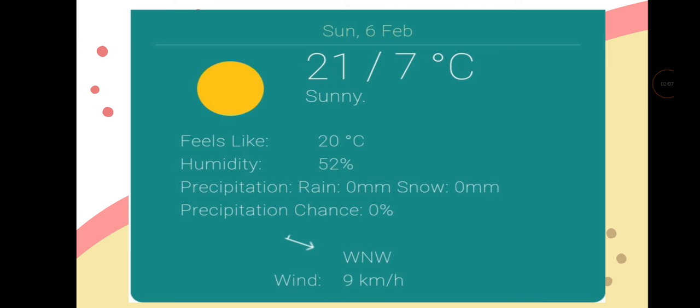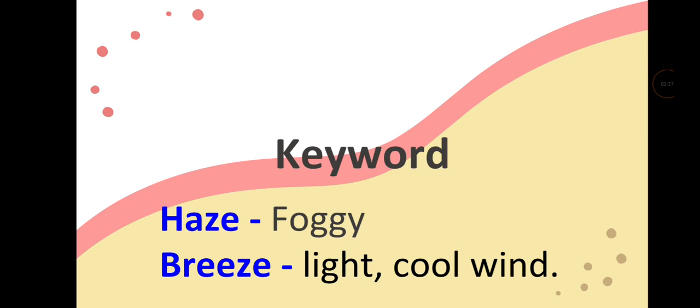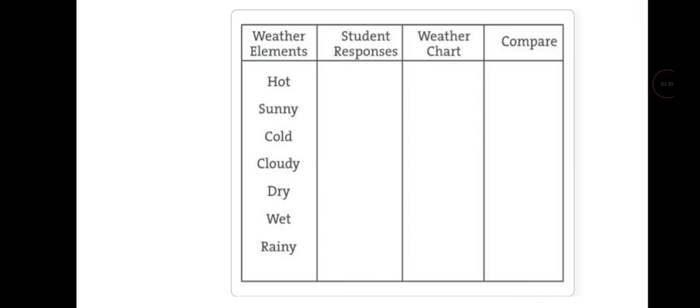So what is weather? Do you know about weather? Weather is the conditions outside or in the atmosphere at a particular place and time. And today we will study about weather. Before starting the topic, here are some keywords. Haze means foggy and breeze means light and cool wind.